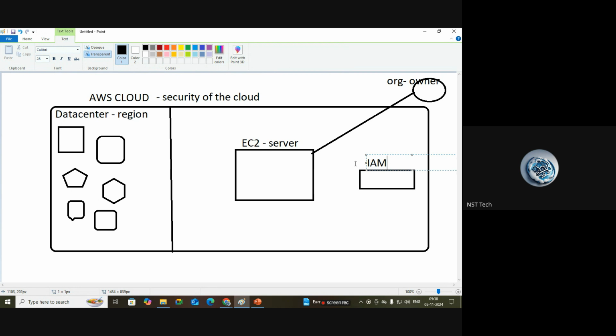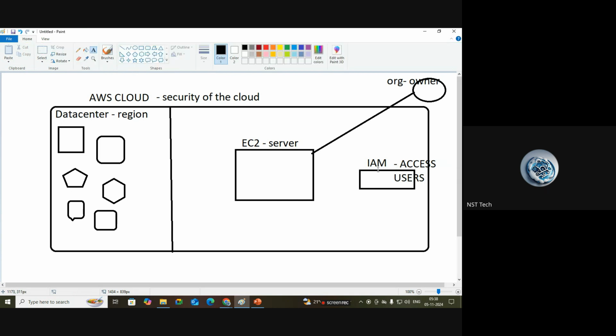So using IAM in AWS, we will provide the access to the users. Maintaining or providing this IAM service to the customers is AWS's responsibility.